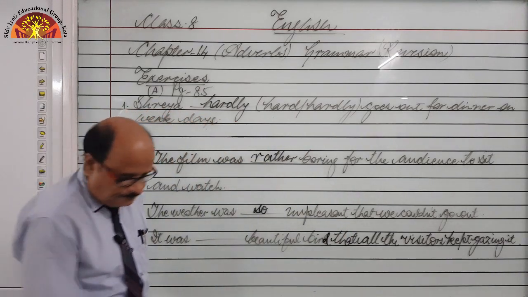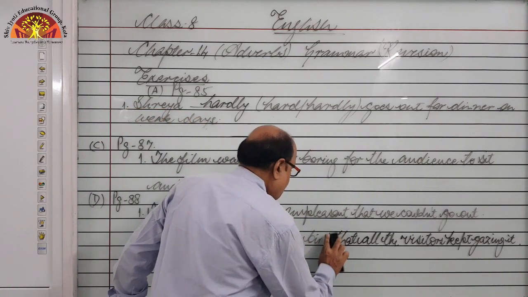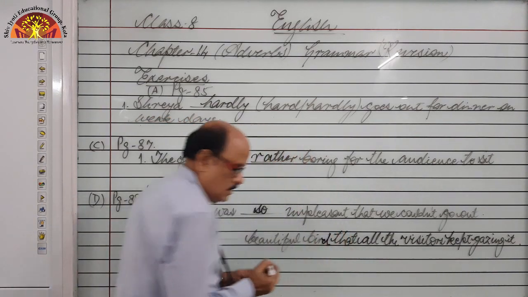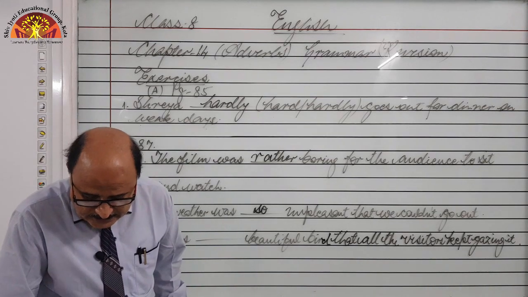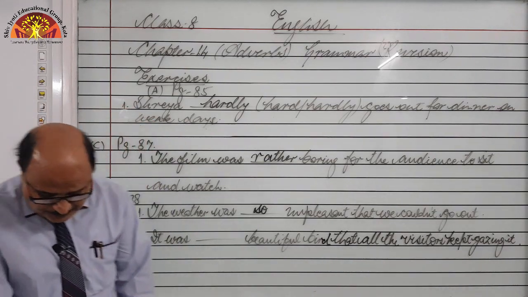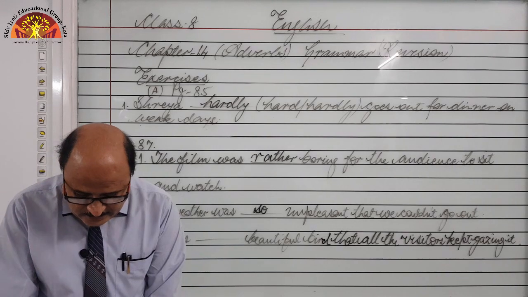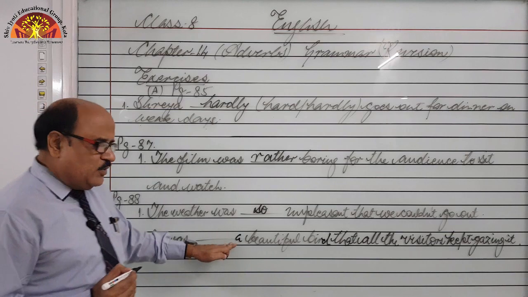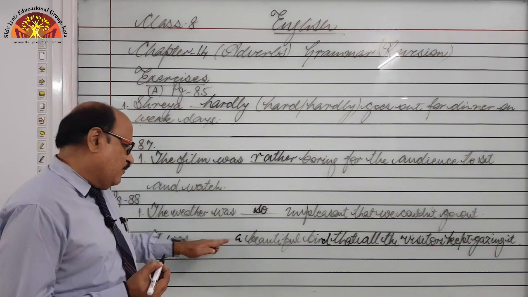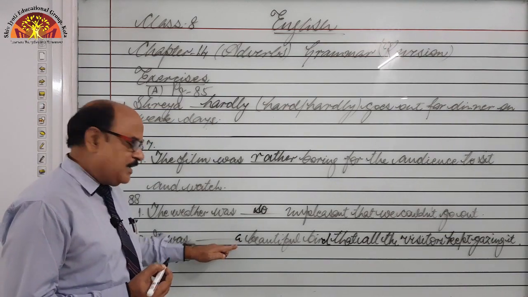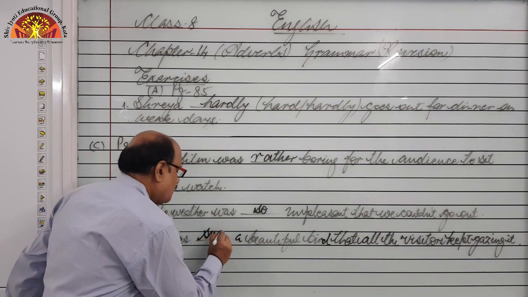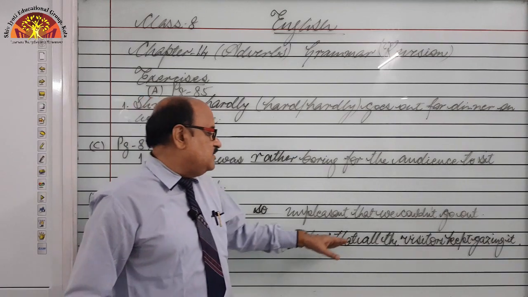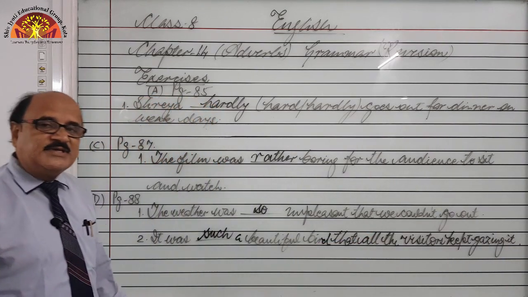Next is: It was blank beautiful bird. This is page 88. So, what to write? If I do not use a or an article, we will go for so, but an article is there. So, such will be there. It was such a beautiful bird that all the visitors kept gazing at it.